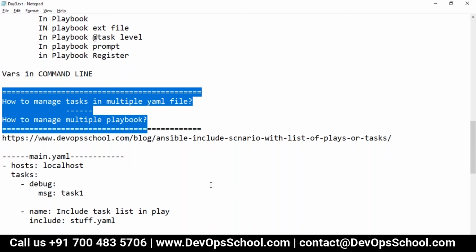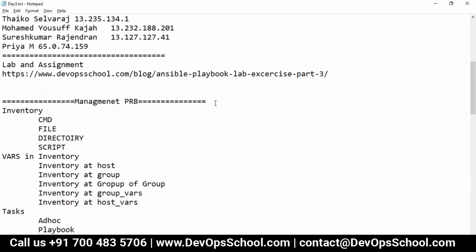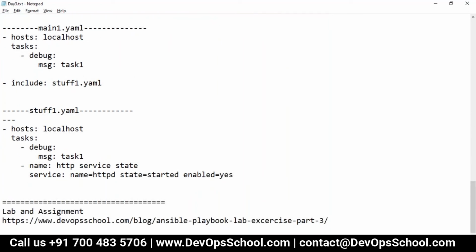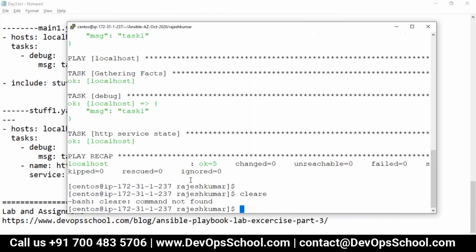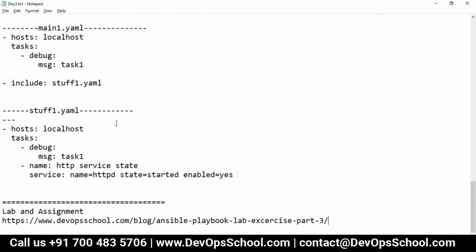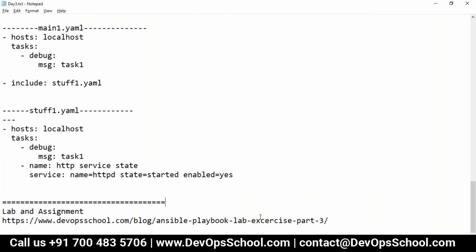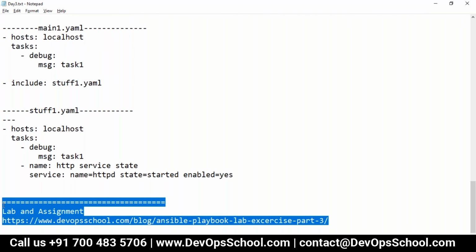Yes. Okay, good. So now guys, before I cover the roles, which is just a matter of 5 minutes for me, I want you to do this assignment. ACS is the same. All of us have the same directory. Remember, whatever you are writing, we are storing. So you have to do this assignment. This is Ansible Playbook Lab Exercise Part 3. Okay. And after that, I'll talk about the roles. And after that, there will be one project, including Galaxy. Then after that, I'll talk about Ansible with Windows also.